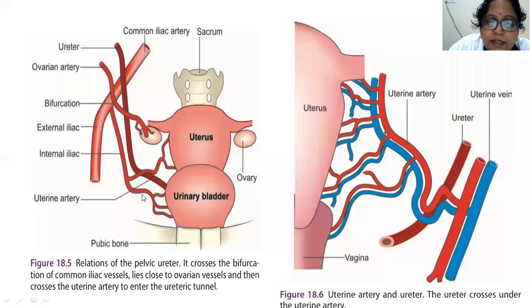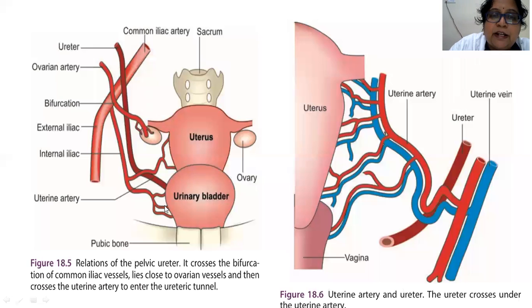Next location is where it turns medially to enter the urinary bladder here. This part will go over the anterior vaginal fornix. It lies in the anterior vaginal fornix, turning medially and anteriorly to enter the bladder. This is the part where it is injured in the ureteric tunnel. Fifth one is inside the bladder when it traverses through the bladder musculature.